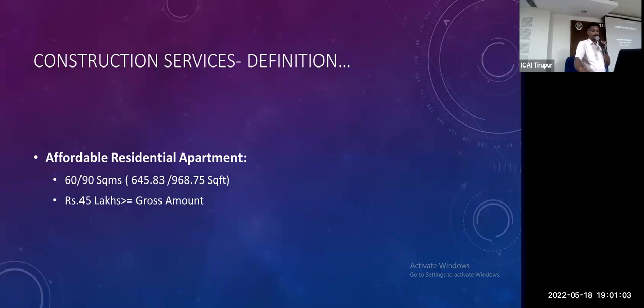I see, 645 to 968. No, sir. For metro cities, 60; non-metros, 90. 60 square meters for metro cities, non-metros 90 square meters. Per unit? So per unit, per house, per affordable unit. In case of apartment also,